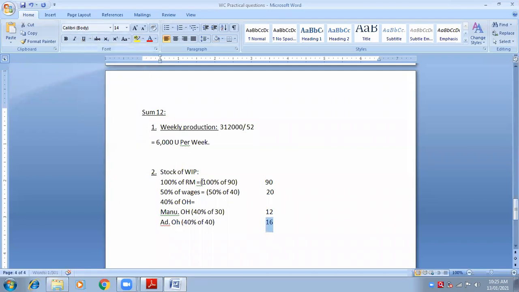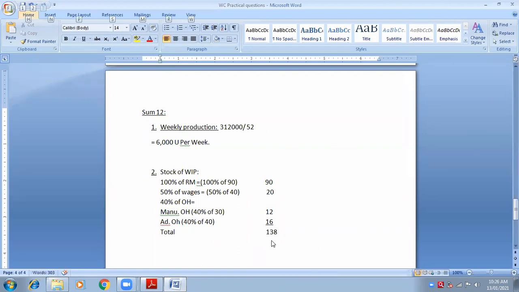So what will be my total? Can you tell me total? Ma'am, 134. Total will be, okay, 134. Is it correct? Ma'am, sorry, 138. Okay, 138. Is it correct, everybody? Everybody, please confirm. Yes, ma'am, 138. Now this is the rate for stock of WIP.